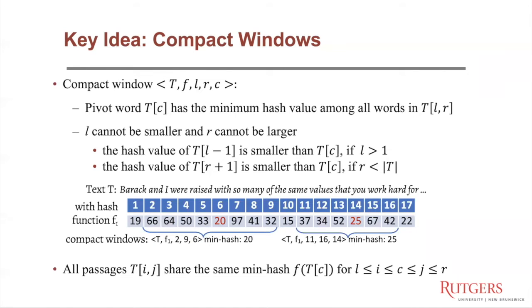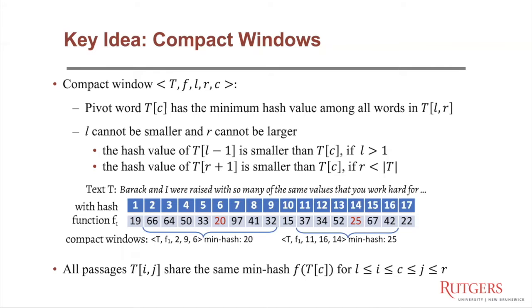Here on the slide, we show two example compact windows. On the left, the compact window is from the second word to the ninth word, and it has a min-hash value of 20. As we can see on the slide, the first word and the 10th word both have a smaller hash value than 20.